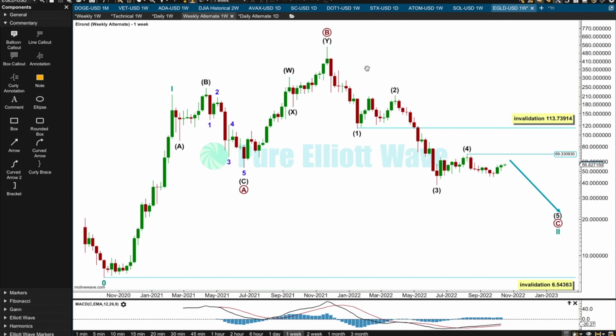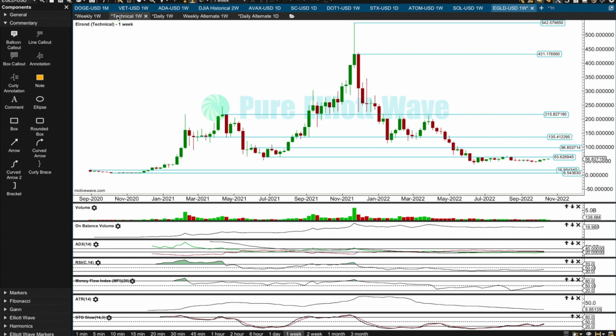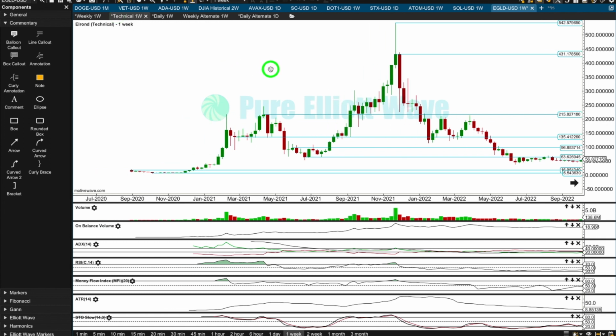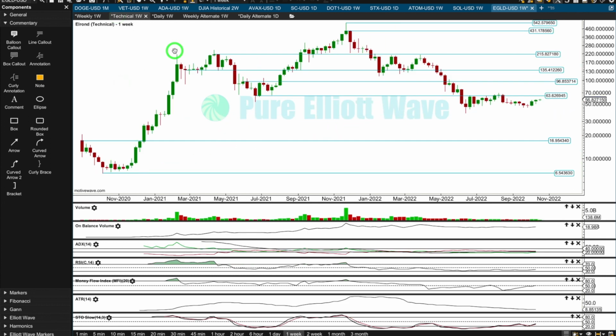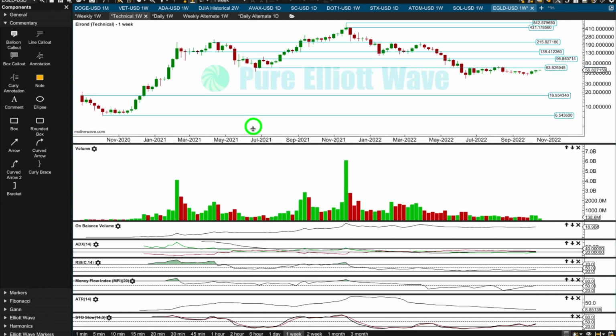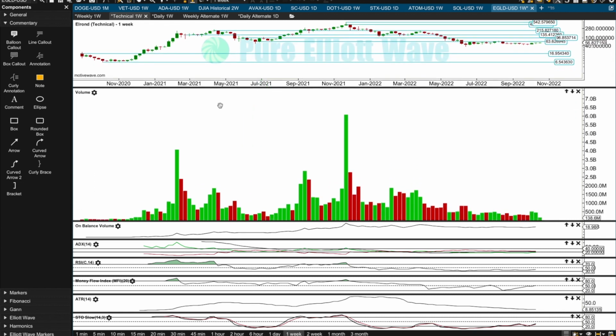If this wave count is correct, then we need more downward movement for Elrond to complete a 1, 2, 3, 4, 5 wave impulse for primary wave C. Okay, let's take a look first at the weakness in this high to try and determine which of those two wave counts may be more likely. We need to see weakness from this high to this high, not just this one, because these highs for that alternate would both be B waves. So let's look at that on the weekly chart first.